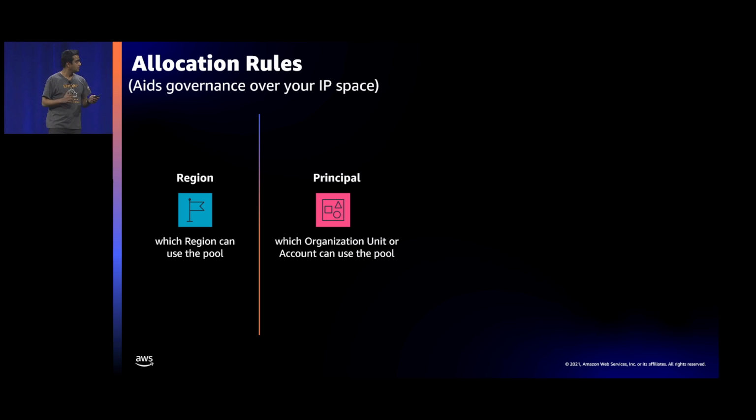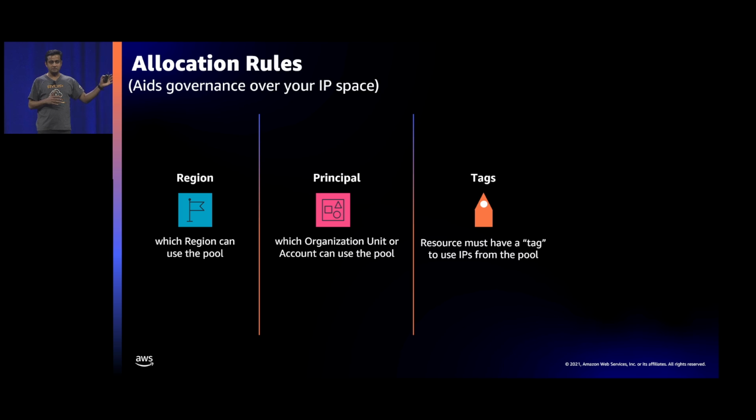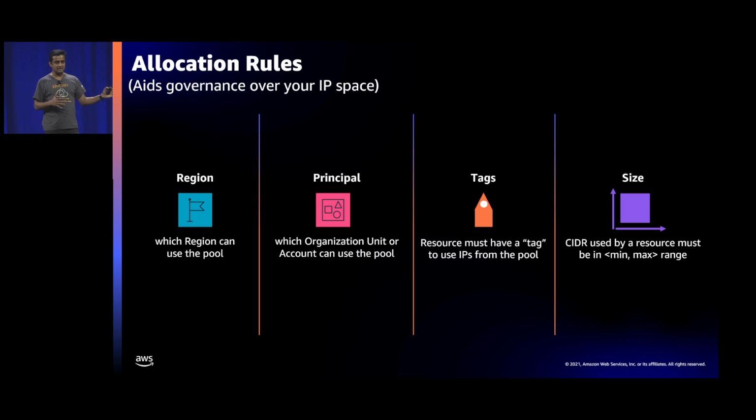The third thing is that you can have a tag-based allocation policy, so only resources with certain tags can get IP addresses from a pool. That's because normally you will arrange your resources based on some tags, so this will ensure that your tags and allocation policies have one-to-one matching. And the final thing is size, because you want to standardize how small the smallest VPC can be and how large the largest VPC can be. It will take care of over-provisioning or under-provisioning. You can set up a size-based rule for the minimum size of a VPC, the maximum size, and the default size. That will help you to manage the size of your VPCs.